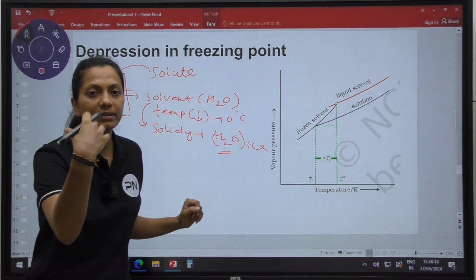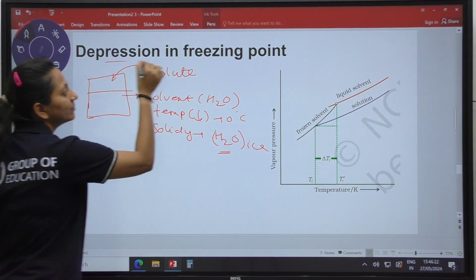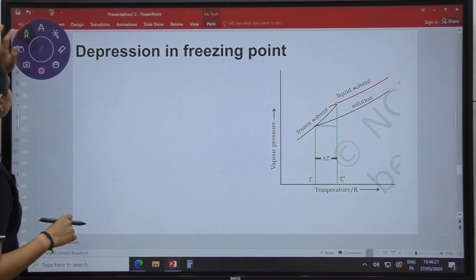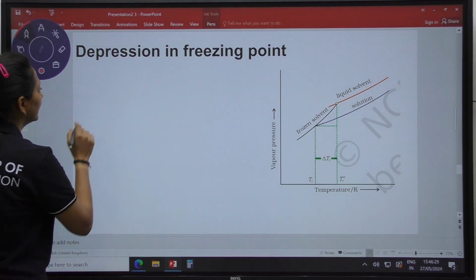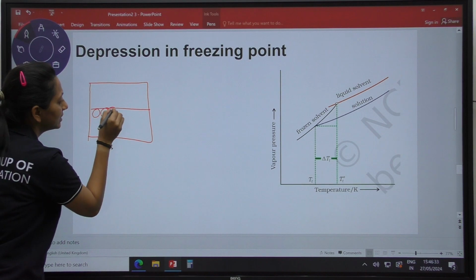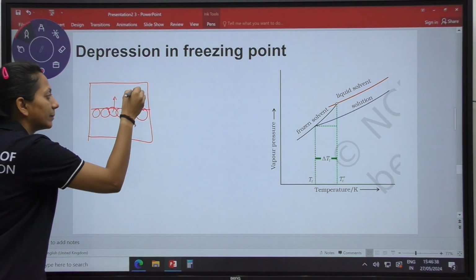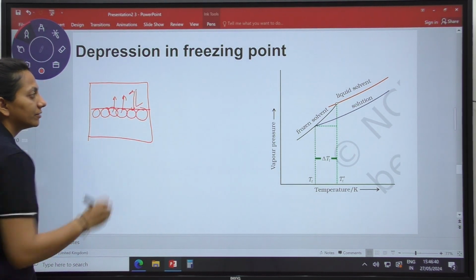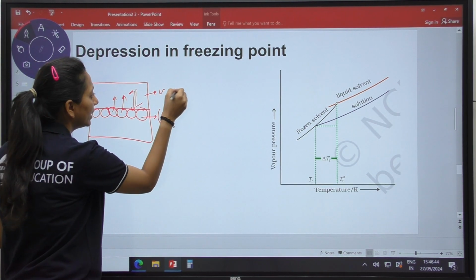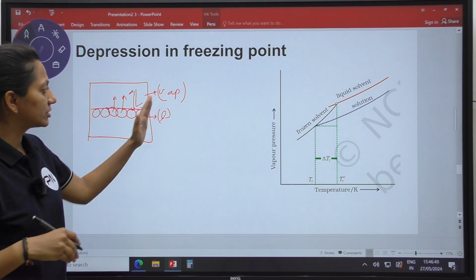The same way we studied the elevation in boiling point, the same thing we are going to apply in the depression in freezing point. In the last topic we studied that the solvent particles go into the vapor phase, and those vapors establish an equilibrium with the liquid phase. This is your liquid phase and this is your vapor phase.